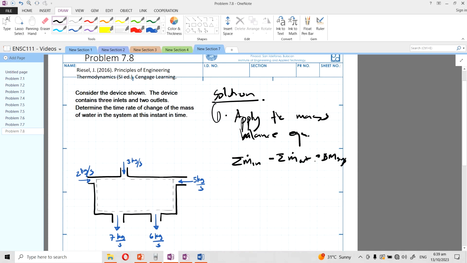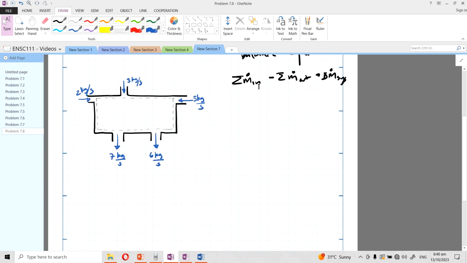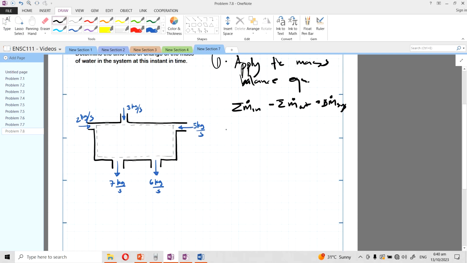Right, so rate of change of mass in the system, we can write dm/dt, or we can also write just a dot above the mass. Right, so what goes in are the 2 plus 3 plus 5. So those are the mass that goes in, minus the mass that goes out, or 7 plus 6, is equal to the rate of change of mass in the system.